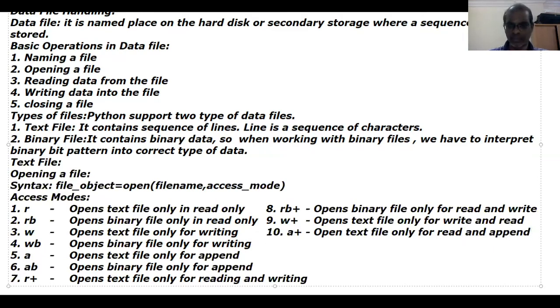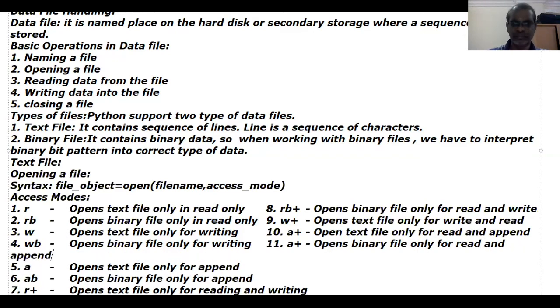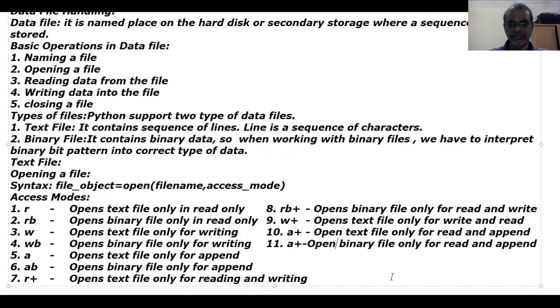Similarly, the 11th one is AB plus. It opens binary file only for read and append. So AB plus opens binary file only for read and append.